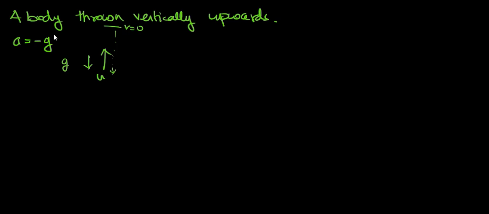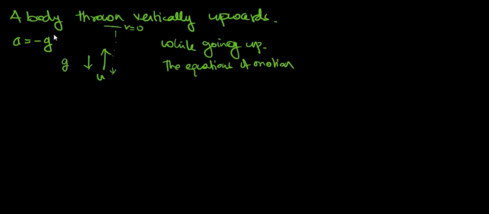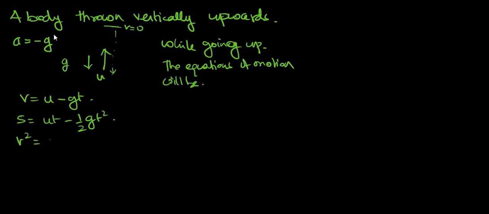So while going up, what will be the equations of motion? The equations of motion will be v is equal to u minus gt, s is equal to ut minus half gt square, and v square is equal to u square minus 2gs.